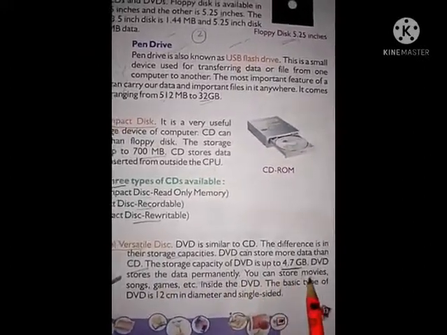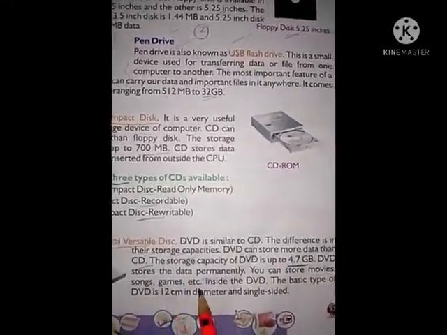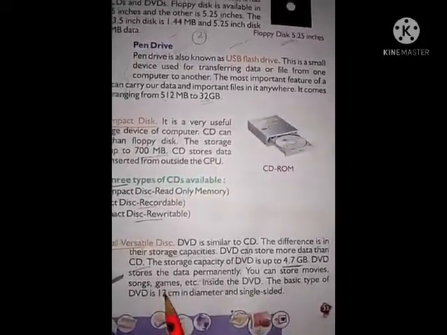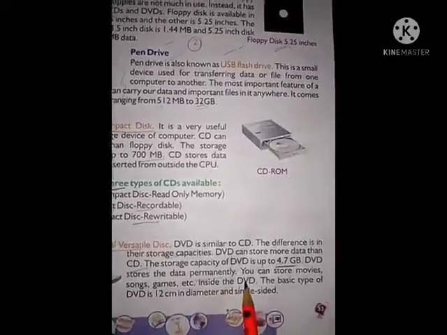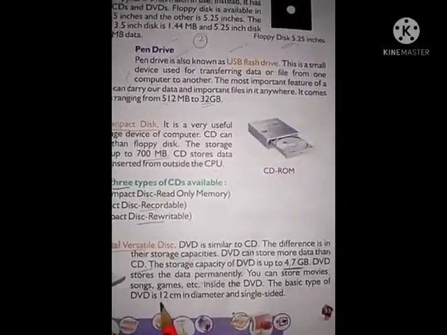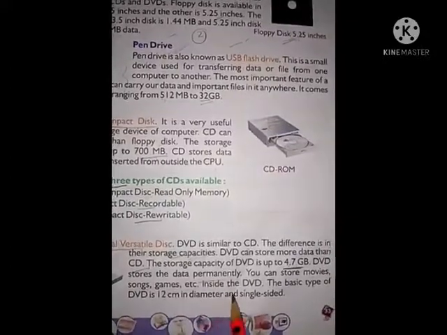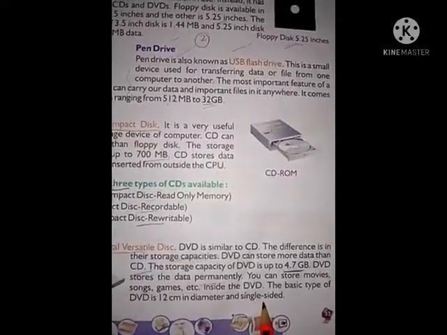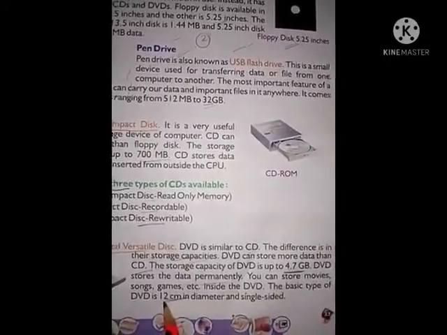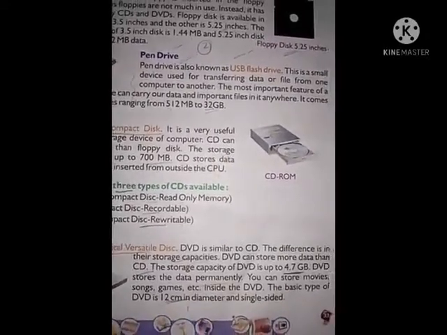You can store movies, songs, games, etc. inside the DVD for our further use. Okay. The basic type of DVD is 12 cm in diameter and single sided. Remember this.